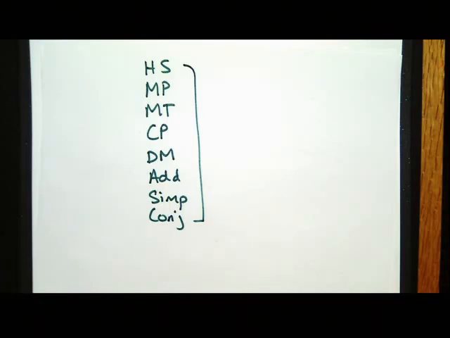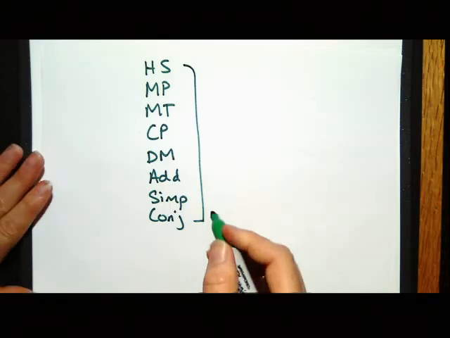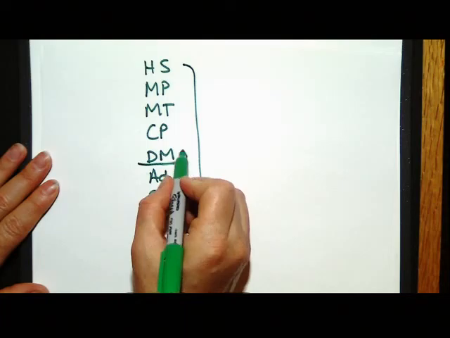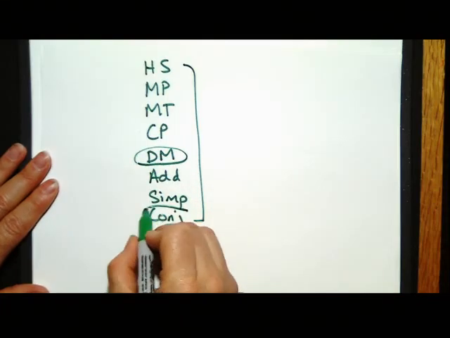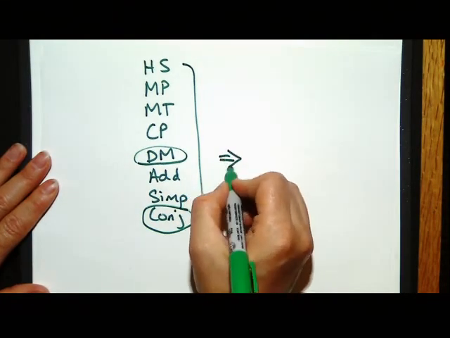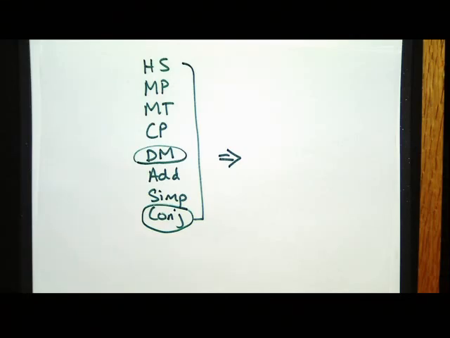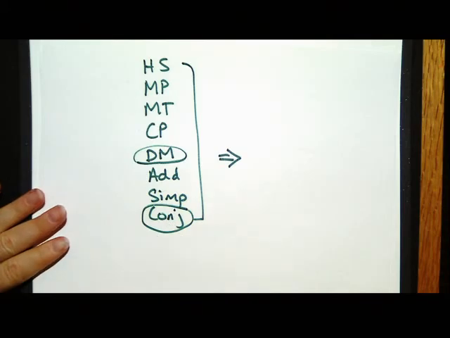Most of these have something in common. All of these, except for De Morgan's and conjunction, are logical implications. So these are things that, if I know the left-hand side, I can get the right-hand side, but I can't go the other way. All the other rules that we've talked about are logical equivalences.